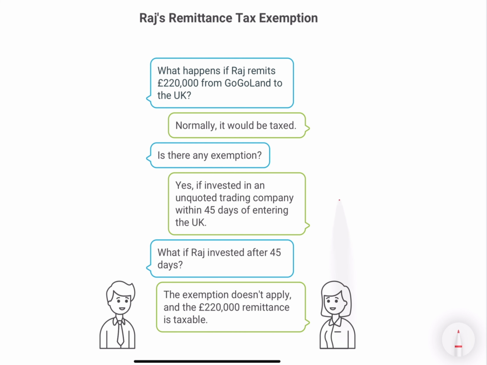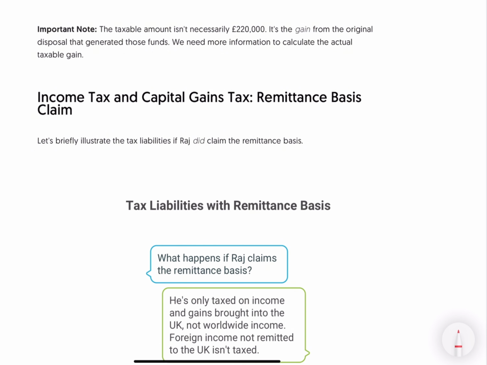Now, he is bringing 220,000 from abroad. He has to invest this in a company which will qualify him for SEIS within 45 days. If he doesn't, he has to pay the tax on the 220,000. One thing you need to note is that the taxable amount isn't necessarily 220,000. It's the gain from the original disposal that generated those funds. So in this case, we might need more information to calculate the actual taxable gain.